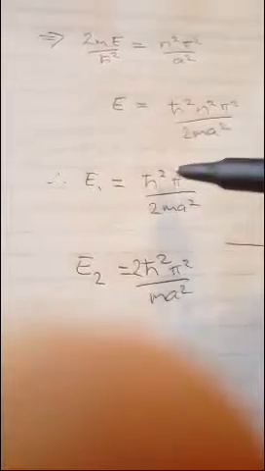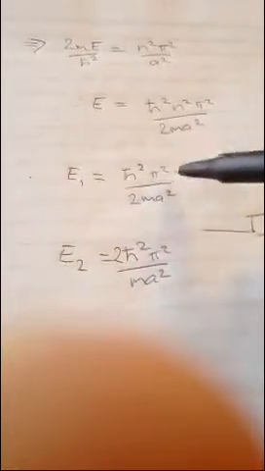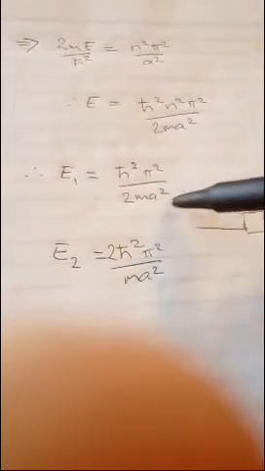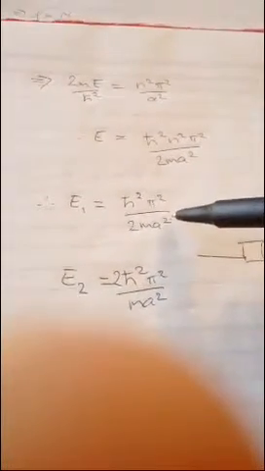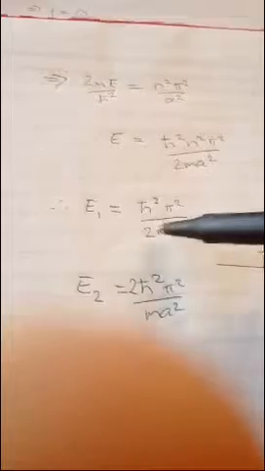We have figured out what the energy level has to be. It is h bar squared pi squared over 2 times the mass times a squared for the first energy level, where a is the width of the world. Okay, that is the first part of what we wanted to solve. Yes, I have solved it.